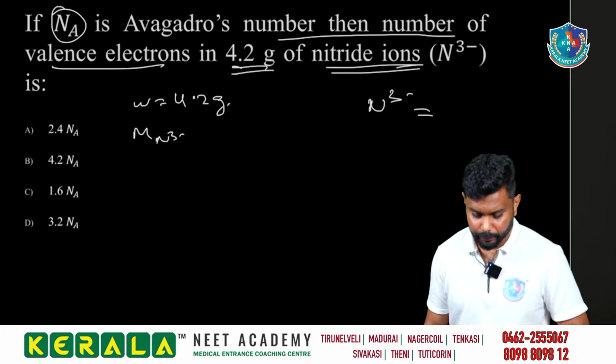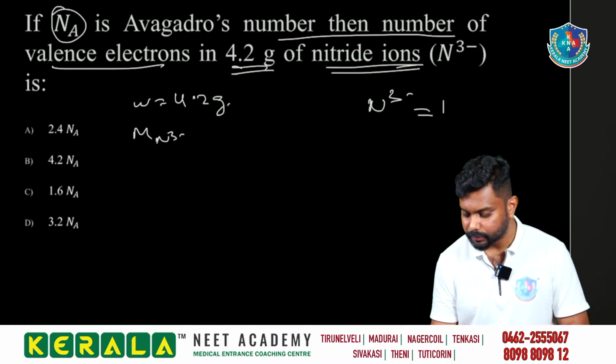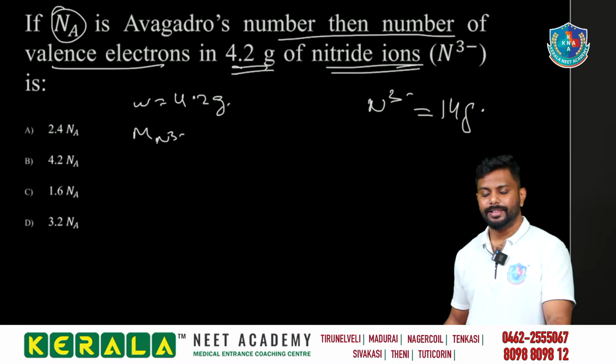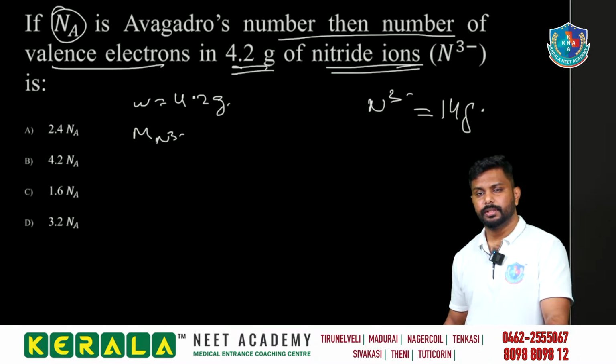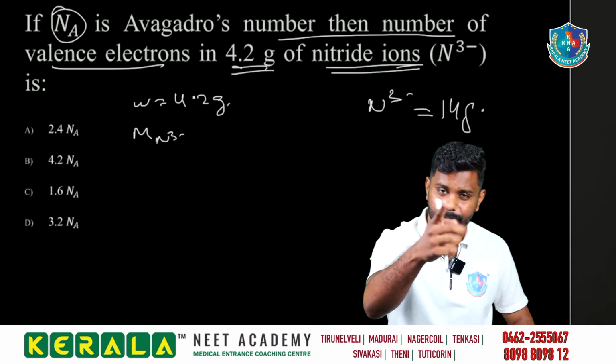What is the molar mass of N3 minus? N3 minus is having the molar mass, it is having the mass 14 gram only. How, when N3 minus has got 1 electron? Then how is it 14 gram? Only nitrogen we are having 14, right? Do you have the doubt? No need to worry, right?